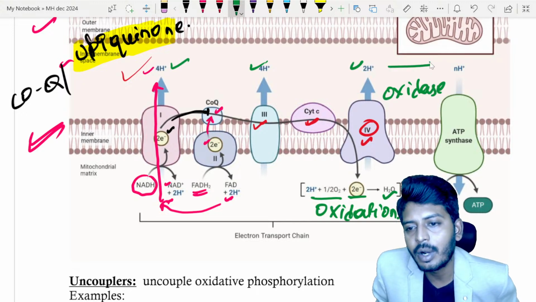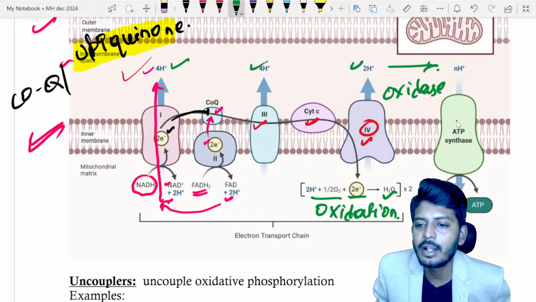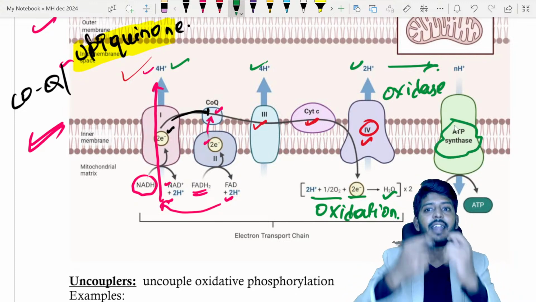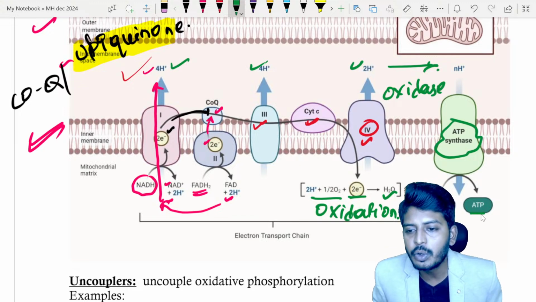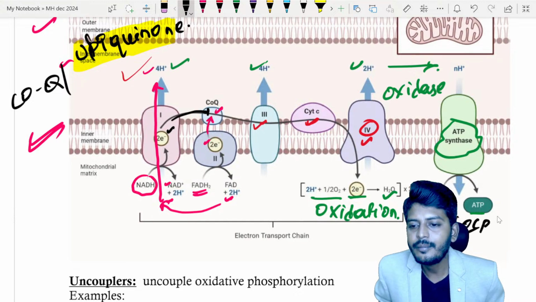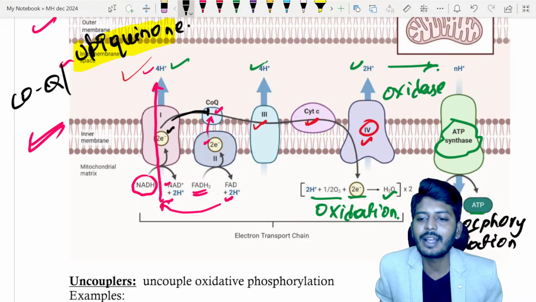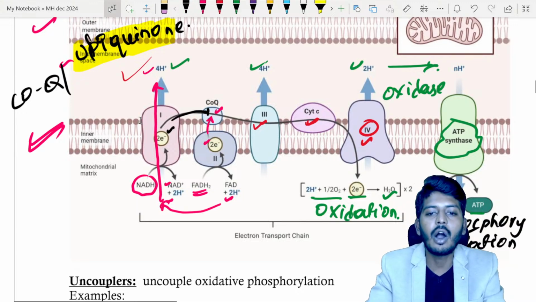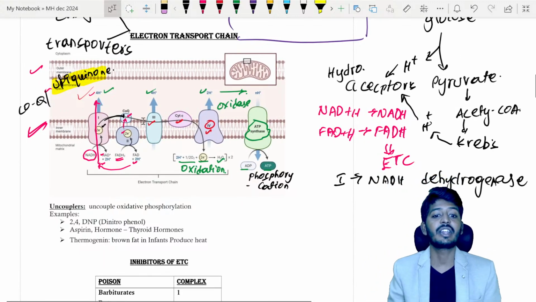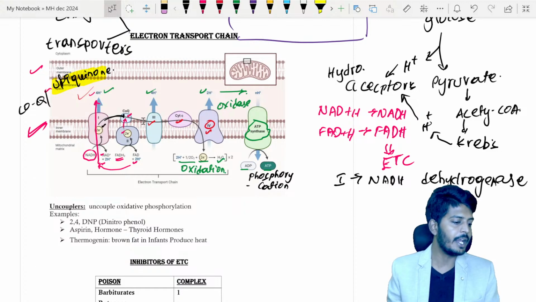Now this hydrogen will be utilized by complex 5. Complex 5 is the enzyme called ATP synthase. It utilizes that hydrogen and converts ADP into ATP. We call this reaction phosphorylation. This phosphorylation is always combined with what? Oxidation. So oxidation and phosphorylation are a coupled reaction. They occur together. Okay, very good.